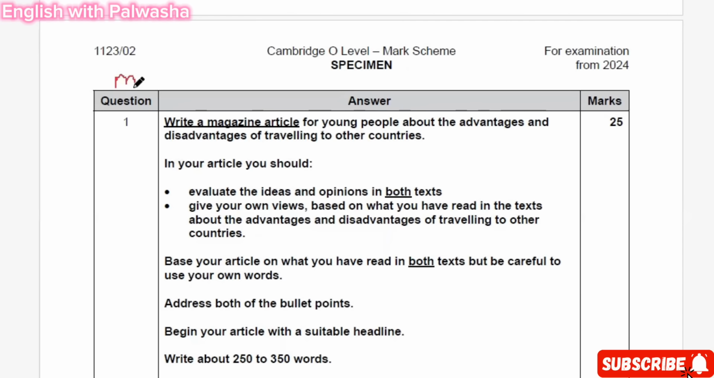This is the marking scheme. I did not make this marking scheme. This is the authorized marking scheme by the Cambridge system, and they are actually telling us how you are going to get these 25 marks. All right, these 25 marks are not that difficult to achieve if you're going to follow them.